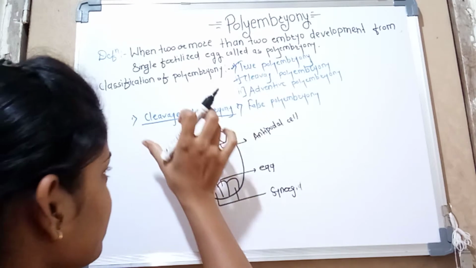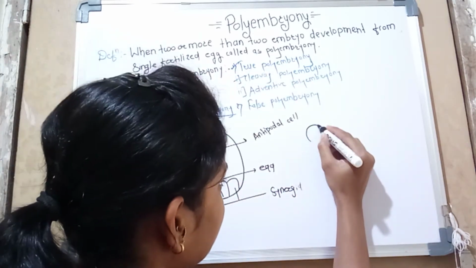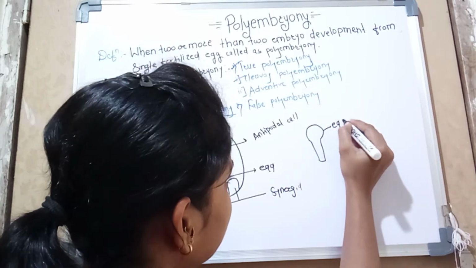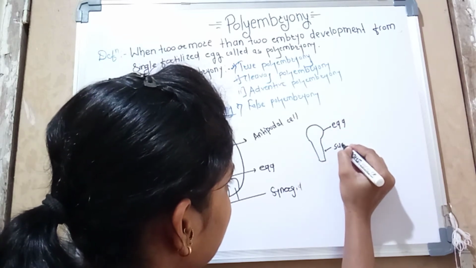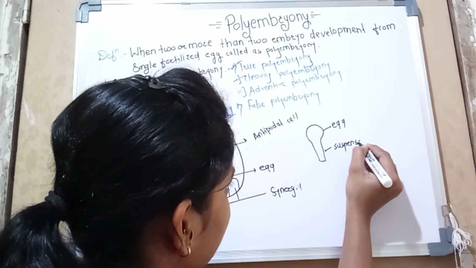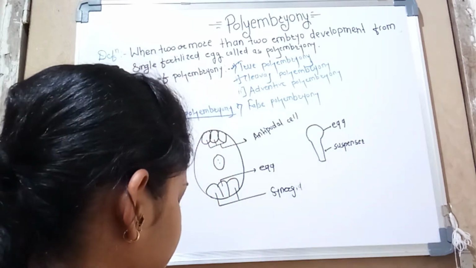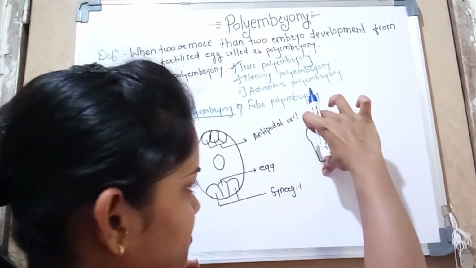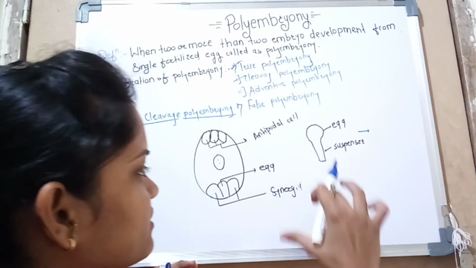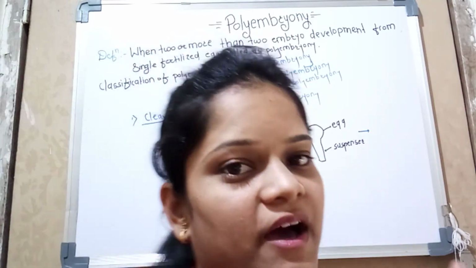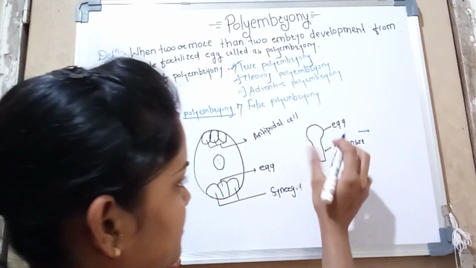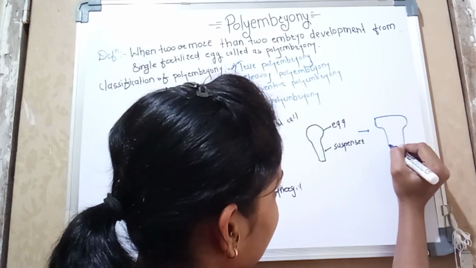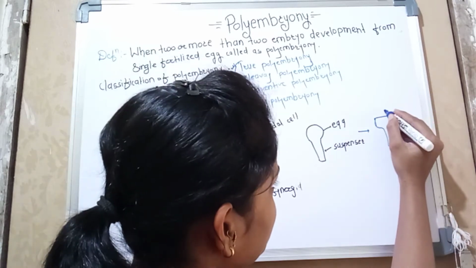Along with this, in cleavage polyembryony we can see there is a normal embryo. This is an egg and this is a suspensor. You know well what a suspensor is. This is a normal structure where the embryos are formed. But in cleavage polyembryony, what happens is this normal structure starts to cleave.